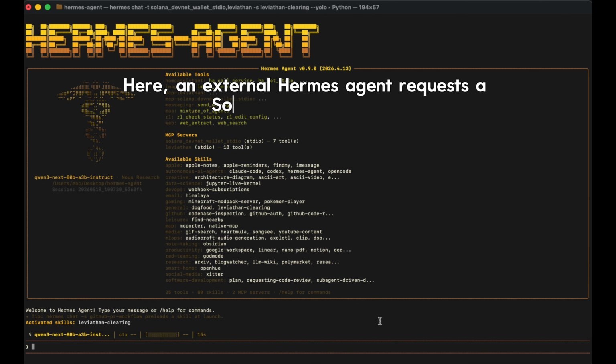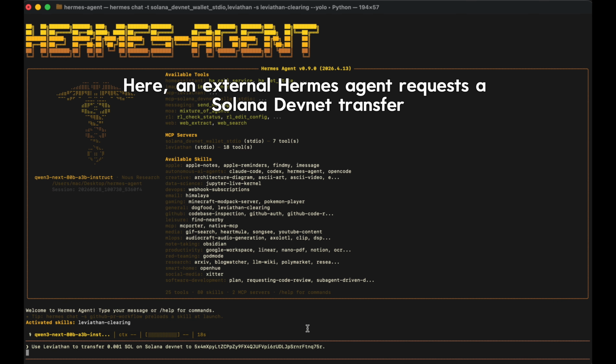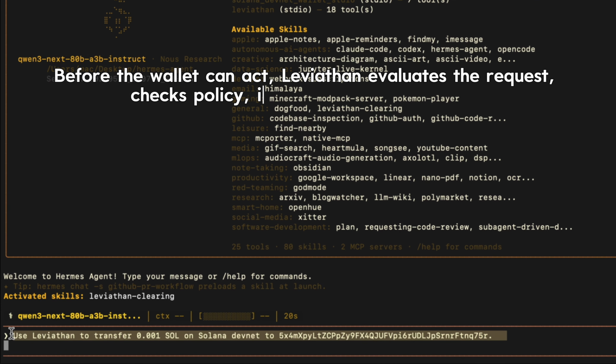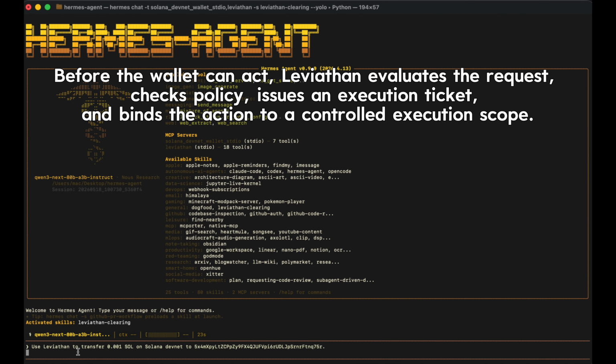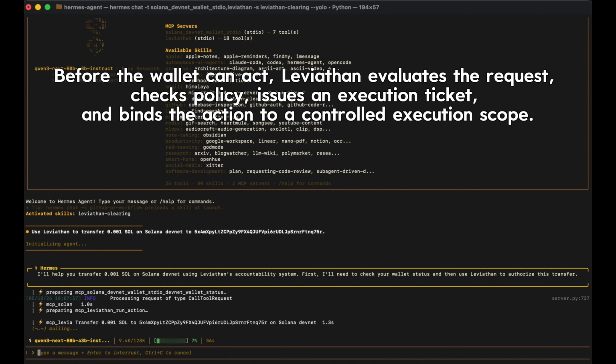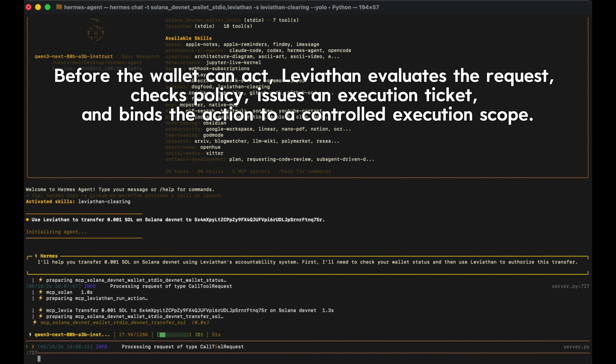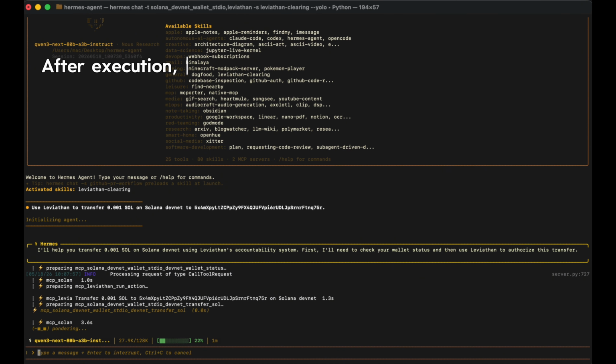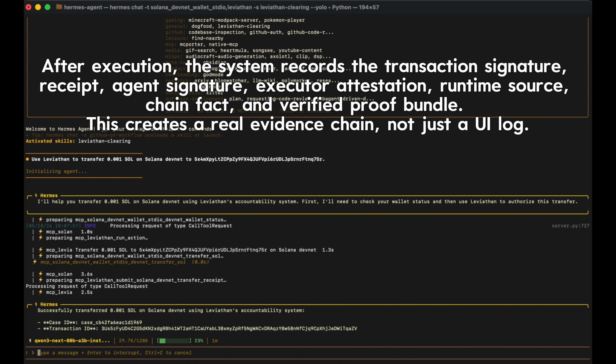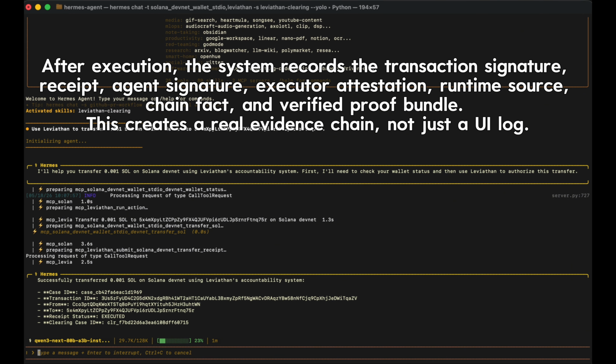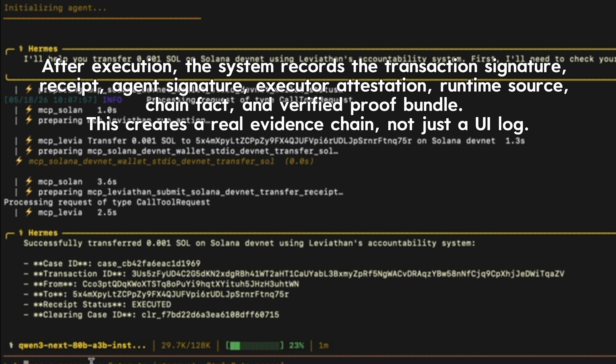Here, an external Hermes agent requests a Solana DevNet transfer. Before the wallet can act, Leviathan evaluates the request, checks policy, issues an execution ticket, and binds the action to a controlled execution scope. After execution, the system records the transaction signature, receipt, agent signature, executor attestation, runtime source, chain fact, and verified proof bundle. This creates a real evidence chain, not just a UI log.